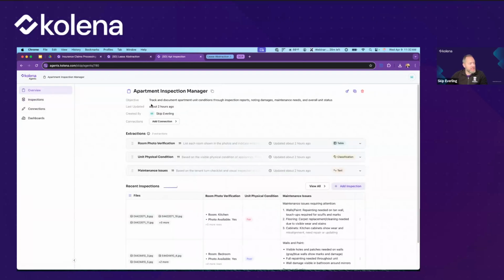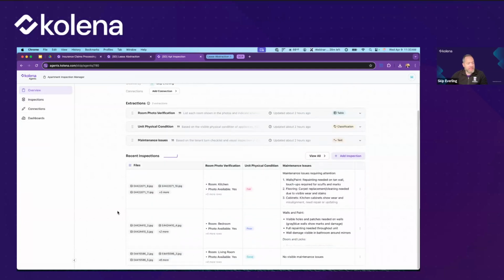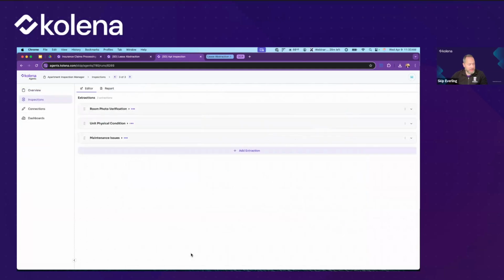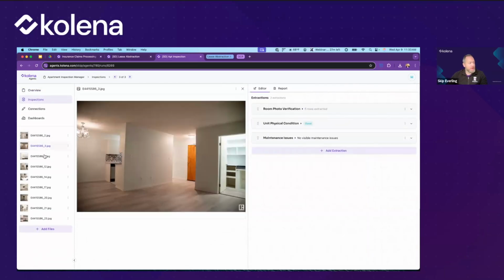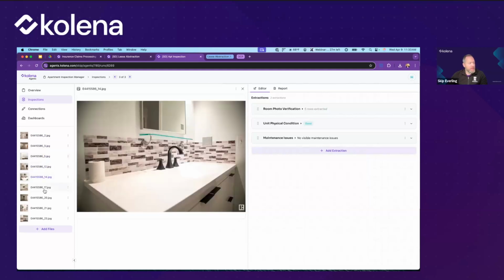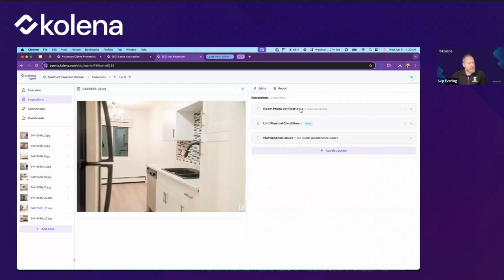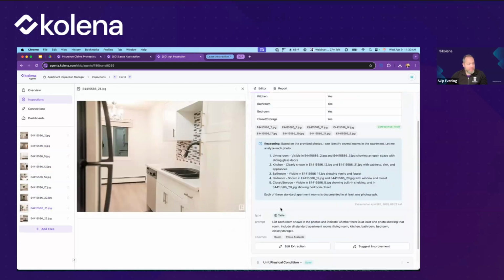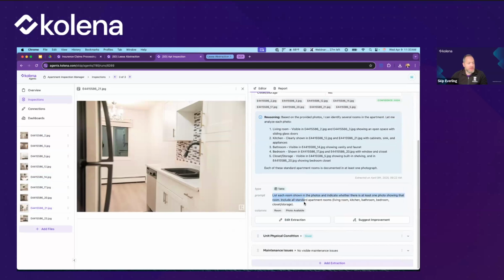So what this agent is set to do is to track and document apartment unit conditions. And this might be, if you're doing property management and you've got some photos sent to you and you need to assess things. Let's take a look at an example. These are some photos of a particular apartment. And what I've set up here for this extraction is very similarly, I told it to list each room shown in the photos and indicate whether there is at least one photo showing that room.